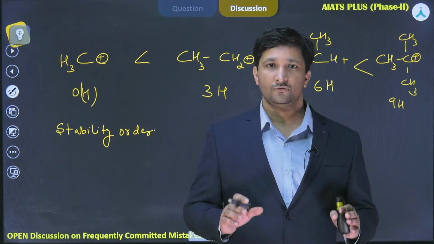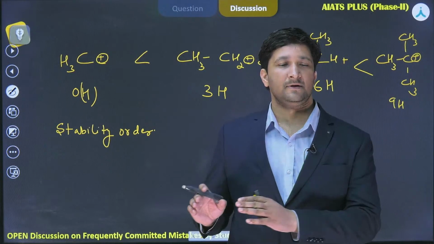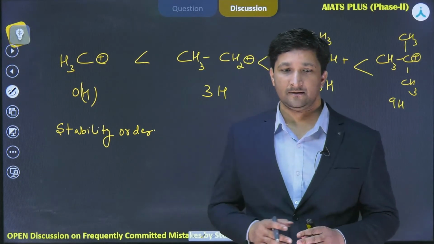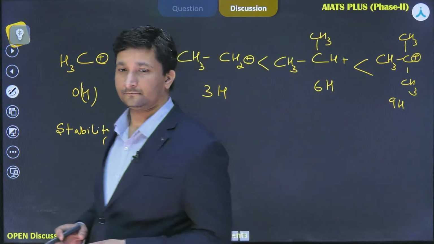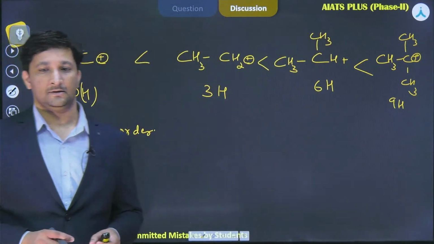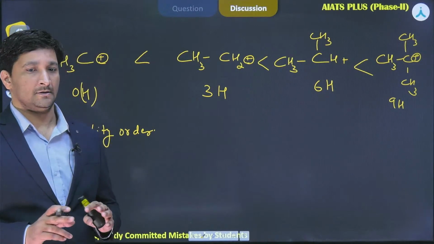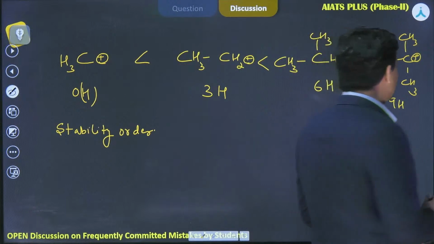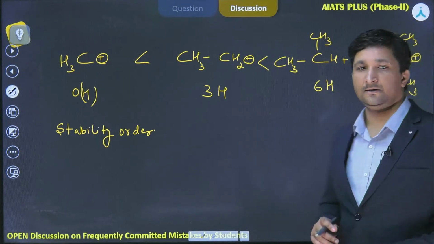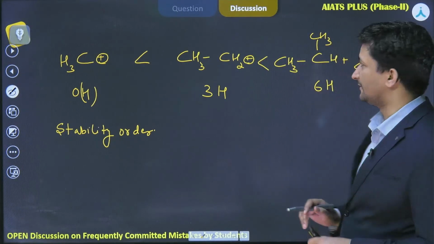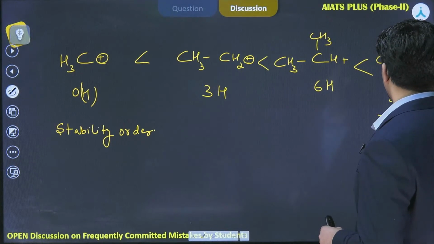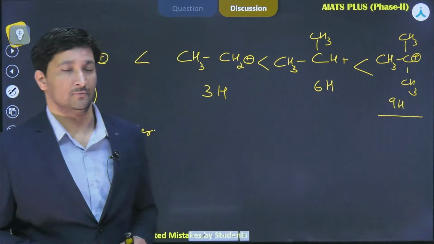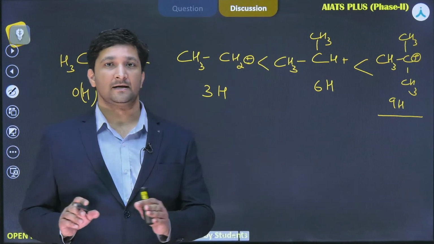So if two compounds are stabilized, one by resonance and one by hyperconjugation, we generally say that the resonance effect dominates. But one very interesting fact is that the tert butyl carbocation is more stable than the benzyl carbocation.